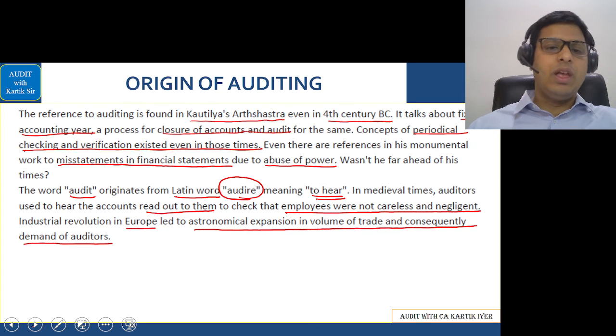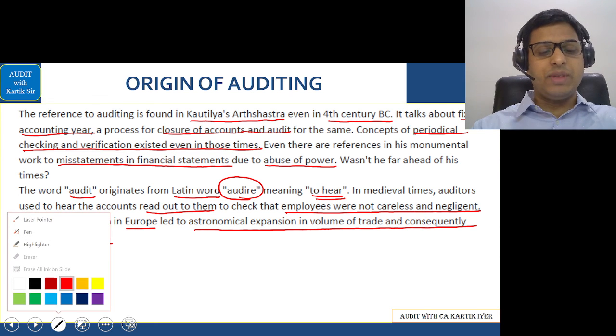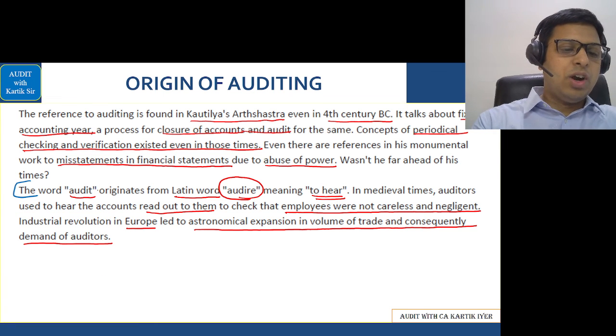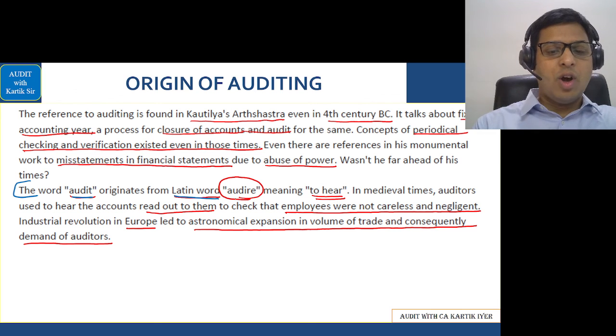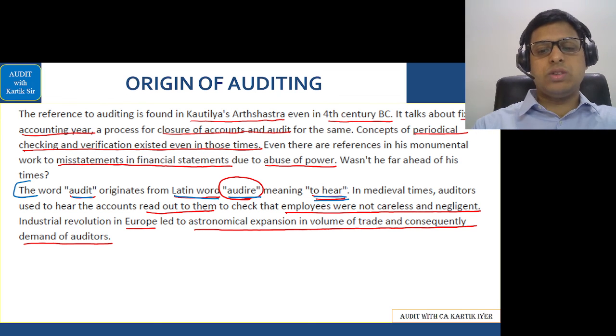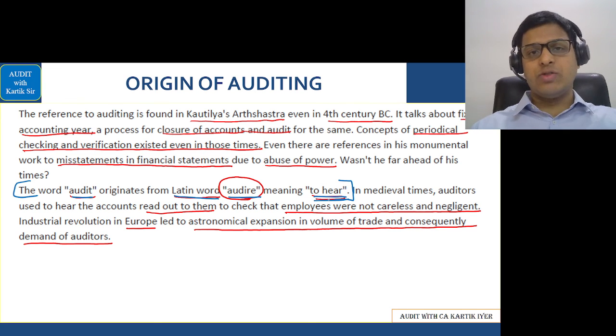Let's go further. What is the origin of auditing? In this, you can just go through it, but the main key area which I feel can come in the exam is this part. The word audit originates from the Latin word audire, which means to hear. So this you should know. Okay, this can come in MCQs. Let's go further.